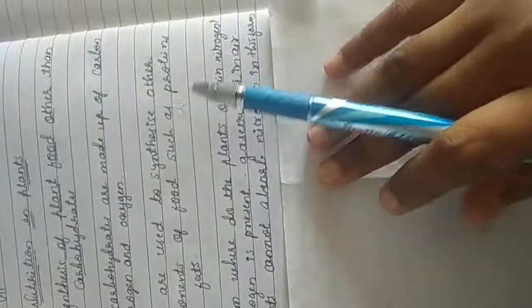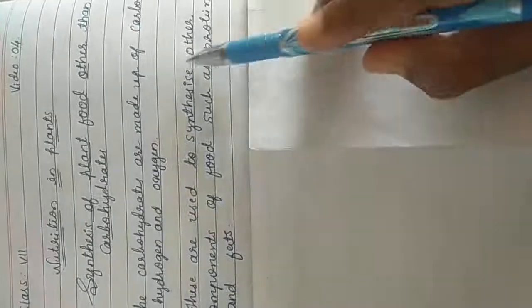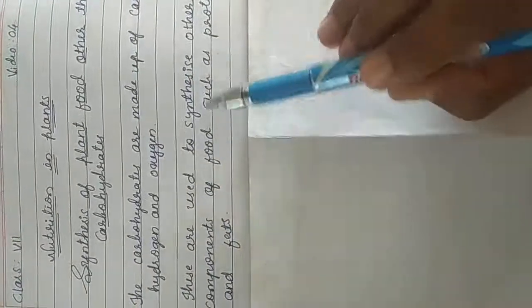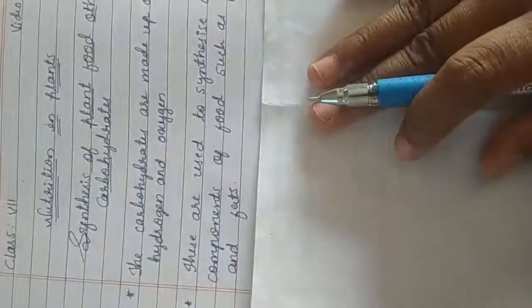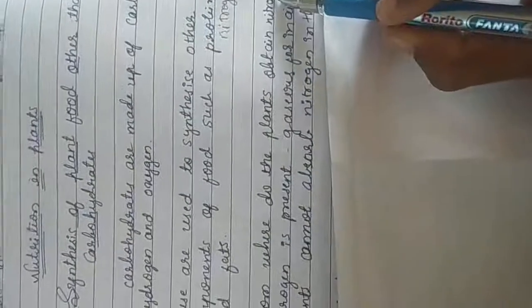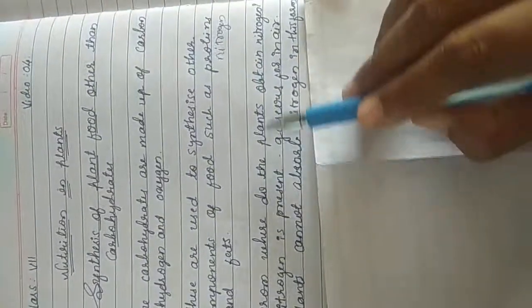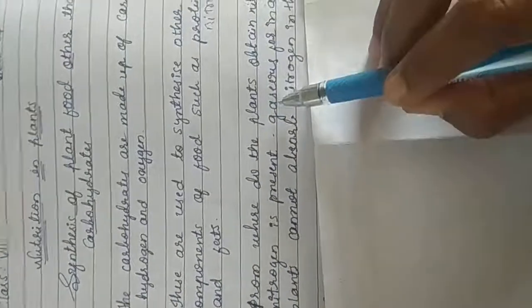Proteins are nitrogenous substances, so they contain nitrogen. Our question is, from where do plants obtain nitrogen? From where do the plants obtain nitrogen? Here is the answer.